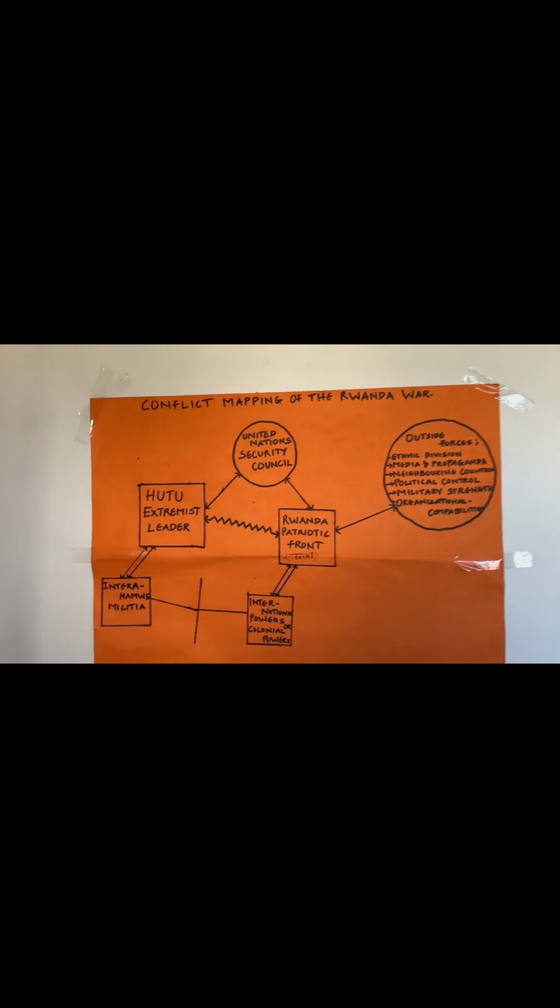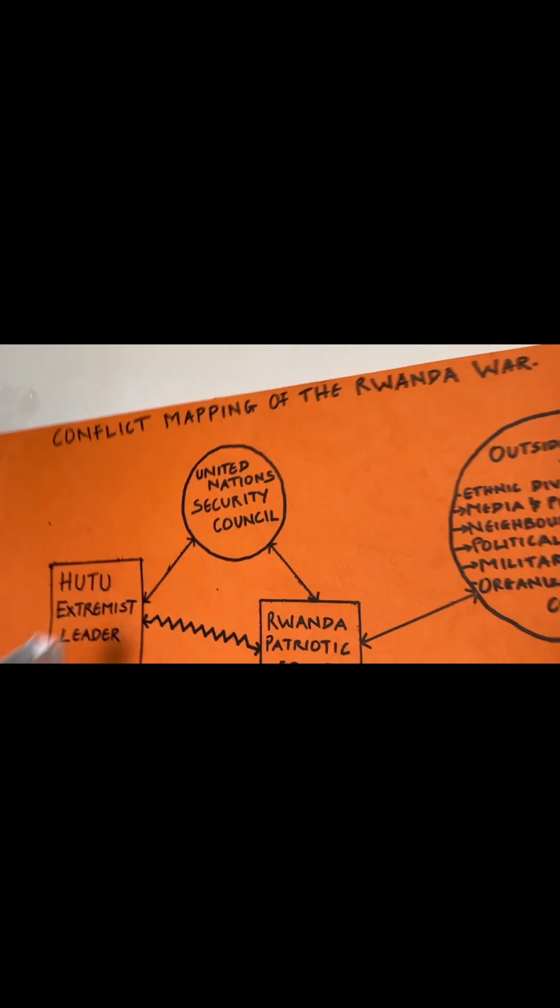So I would say, as social workers, we had a role to play, due to the fact that this is a conflict that was already solved a very, very long time ago. The roles we had to play as social workers here: we set a discussion time that was reasonable for both parties, the Hutu extremist leader and the Rwanda Patriotic Front, a convenient time that would be good for both parties to sit and talk, including the United Nations Security Council, to be able to talk to both and solve their issues.